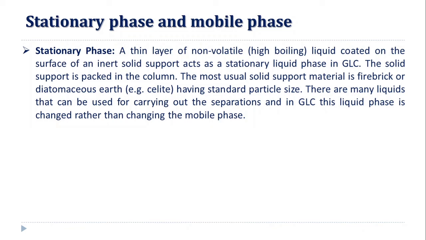Up to now, in the chromatographic techniques we have learned, we were changing the mobile phase: its concentration, polarity, or the mixture of solvents. But in gas chromatography, for efficient separations, we can change the stationary phase rather than the gas mobile phase.